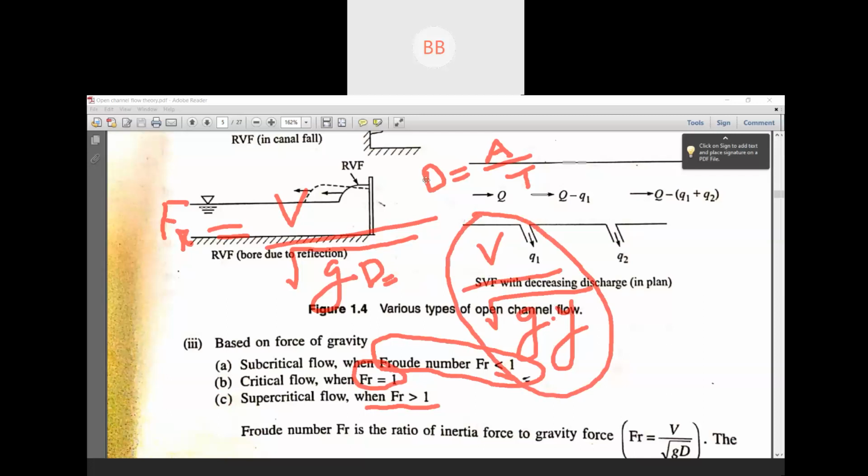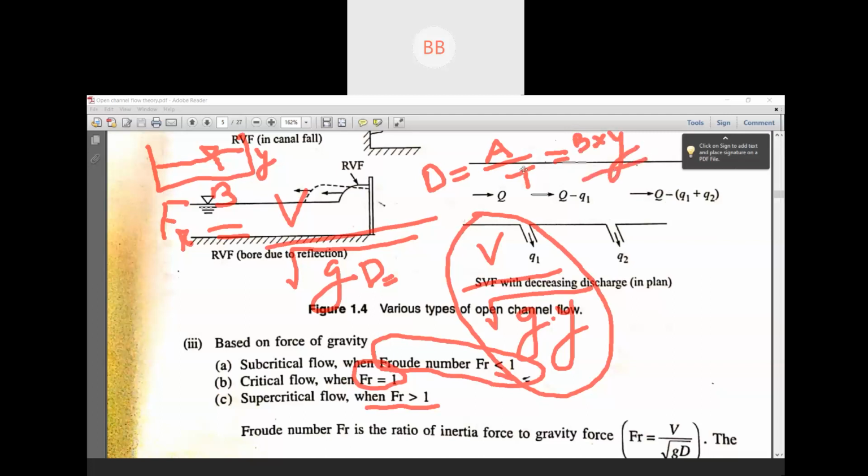Why? See, D is area by top width. So for a rectangular channel, if you consider one rectangular channel here, this is your depth of flow. Your depth of flow is y and the width of the channel is B. So area will be B multiplied by y.